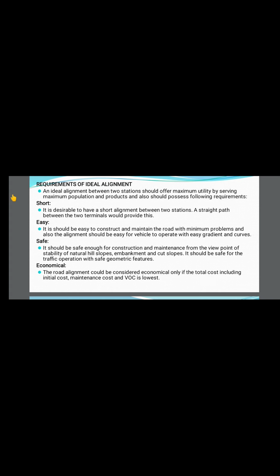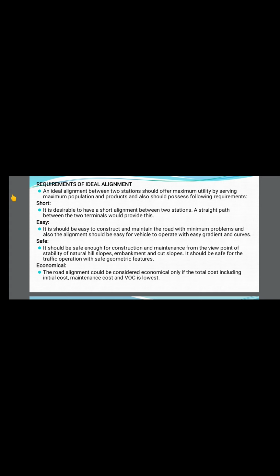So to say it is easy, here we are having four things. One is the construction and the maintenance. Construction of that road should be easy, and maintenance of that road should also be low cost. And alignment should be easy. Whether it is horizontal alignment or vertical alignment, those should be easy. If there is more alignment change, it will be difficult to operate the vehicle.